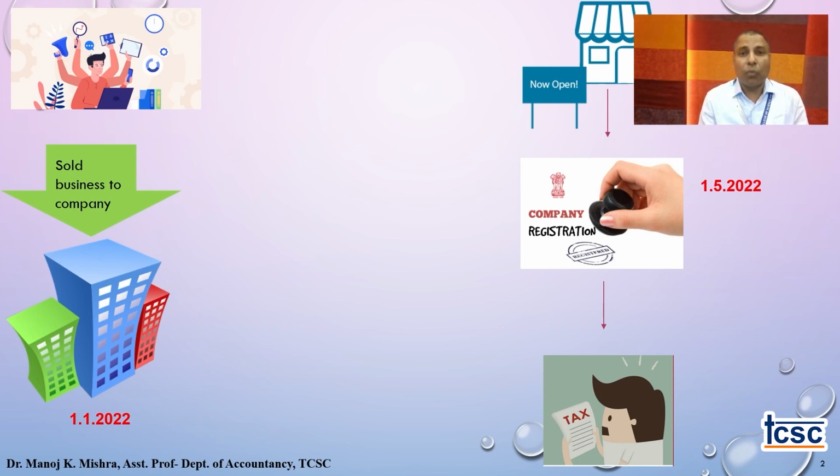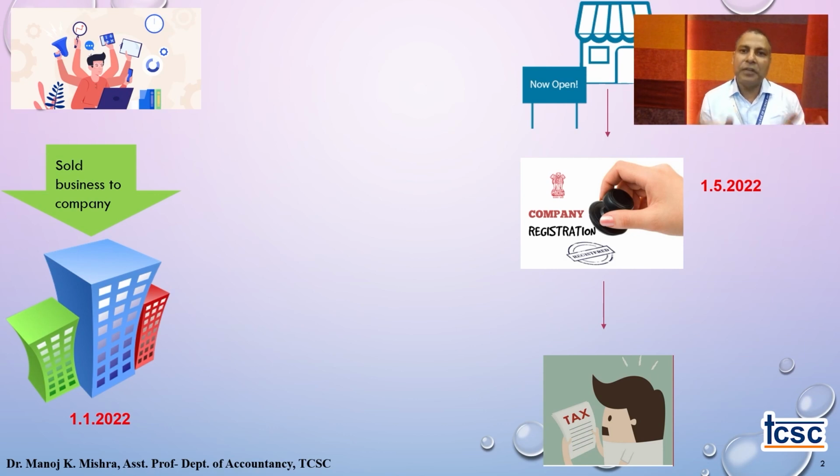So it's very much required to divide the total 12 months profit into two parts: what profit a partnership firm has earned and what profit a company is earning, because of tax calculations. For a partnership firm or any organization other than a company, the tax rate, tax calculation and tax methodology are different. And for a company organization, the tax rate, calculation and processes are different. Hence, we require to divide the entire profit of 12 months into two parts.